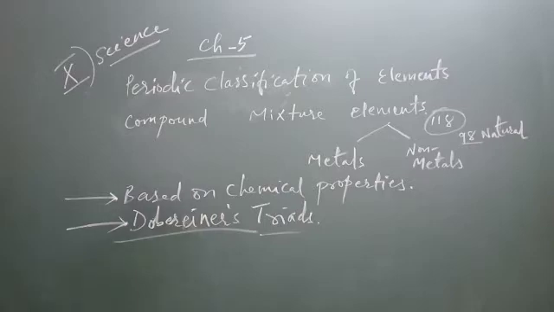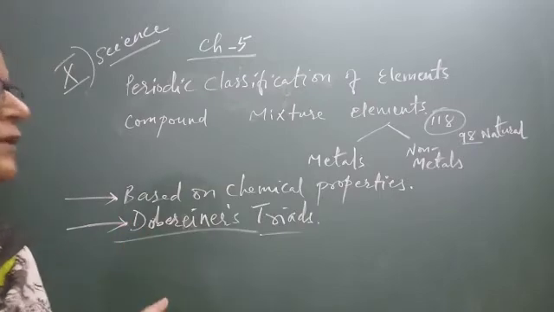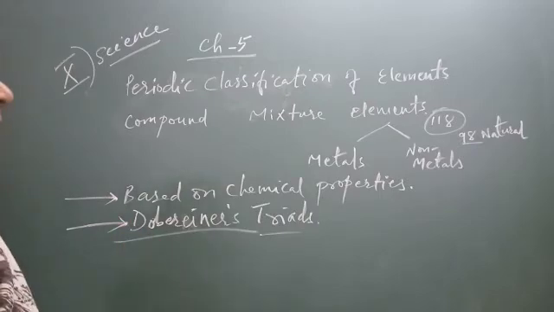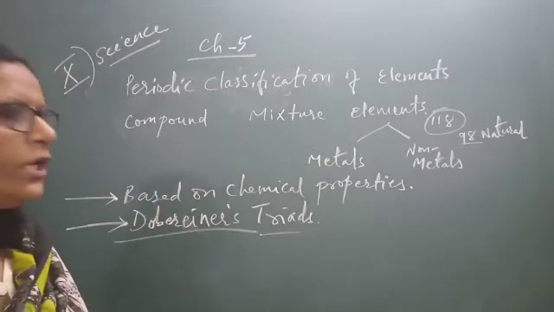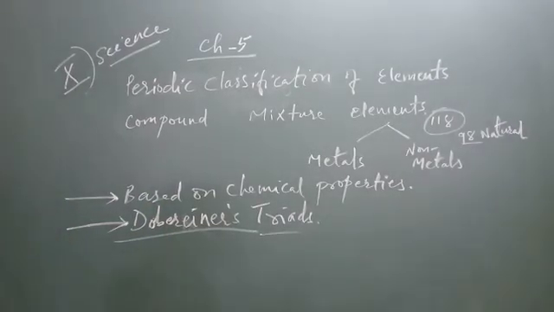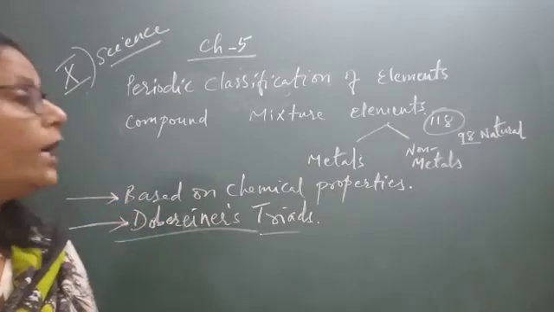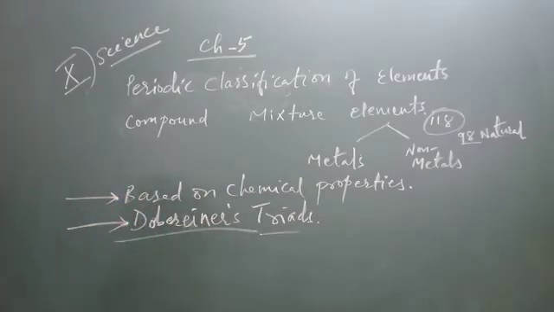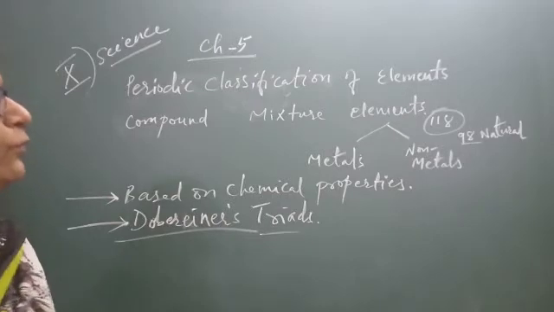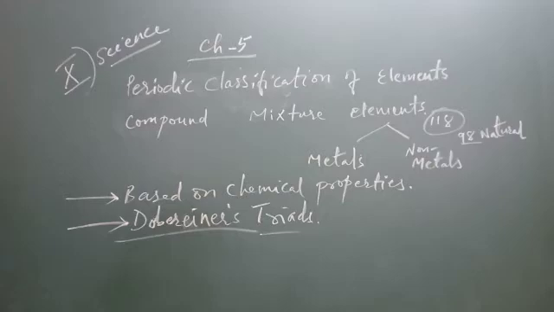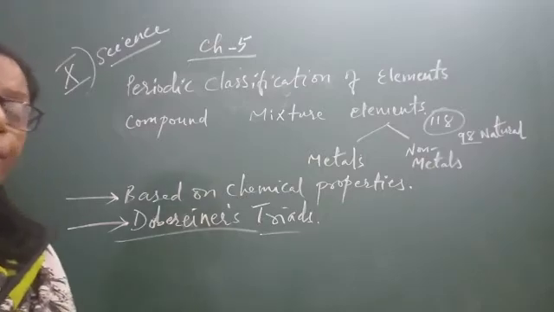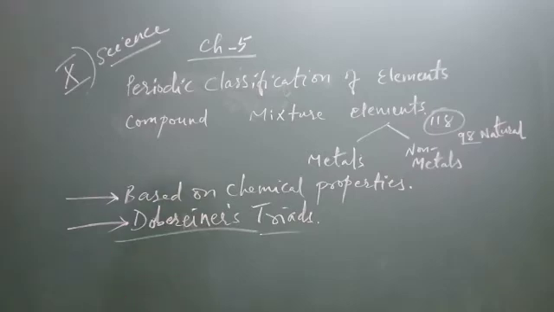So day by day new elements are discovered and added to the periodic table. Classification was made, arranged in order. When I was a student, at that time 92 were natural, right? And 114 were discovered. But now the number is added to day by day and discoveries are made. You know, science is a non-stop subject, means it is never going to end; new inventions come and get added, right?